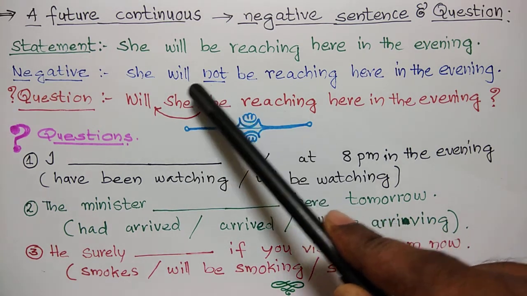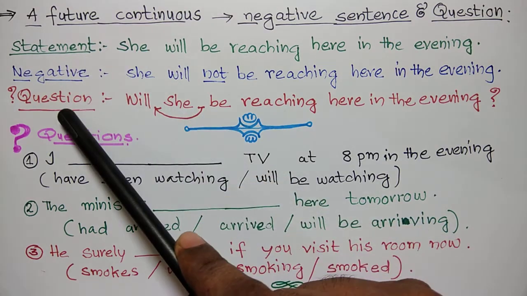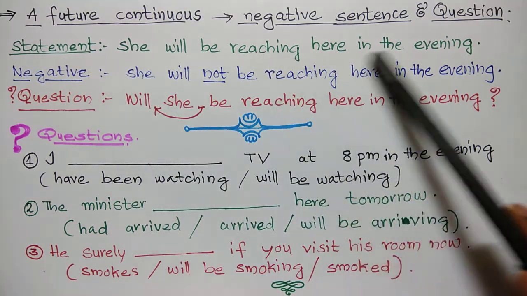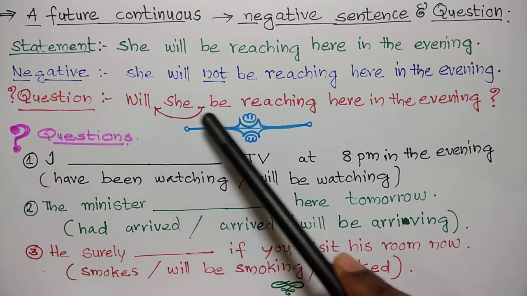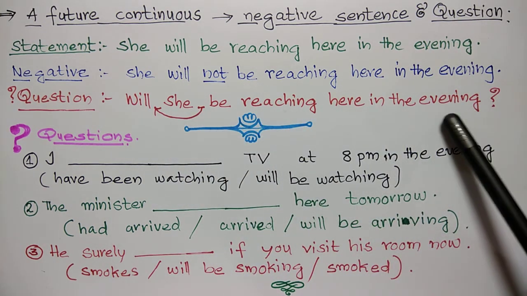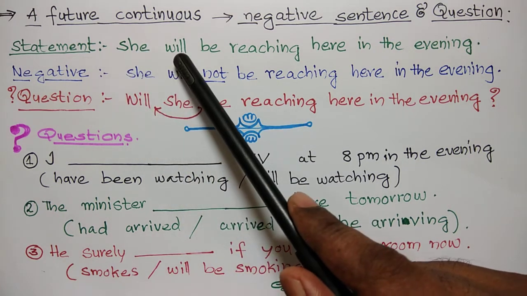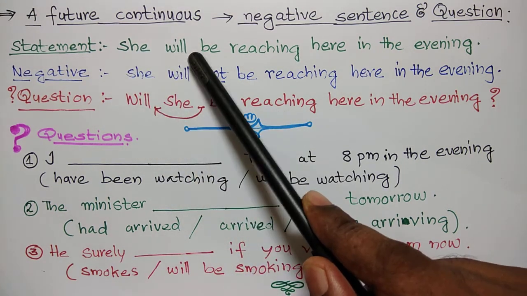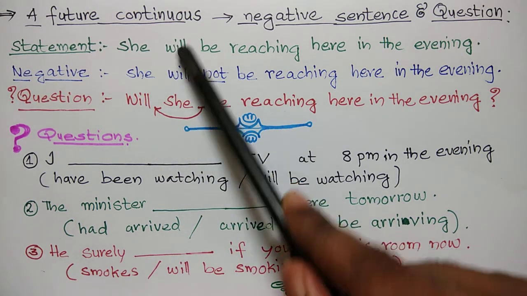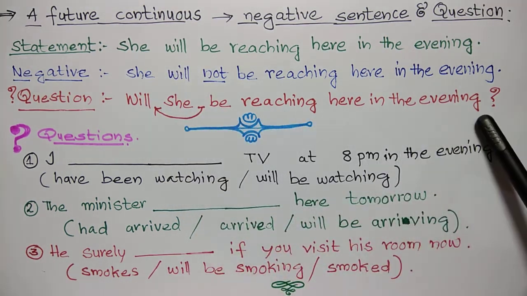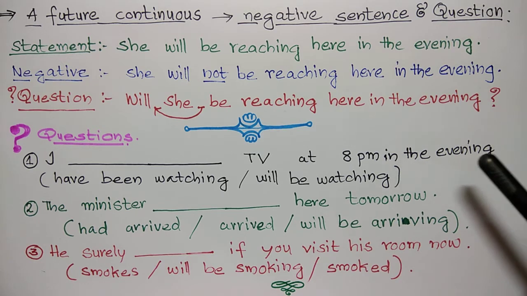Now let's make a question out of it. She will be reaching here in the evening. So the question will be, will she be reaching here in the evening? We are just interchanging the subject and will. Will, that is the auxiliary verb. So that is the question. So here ends our future continuous tense session.